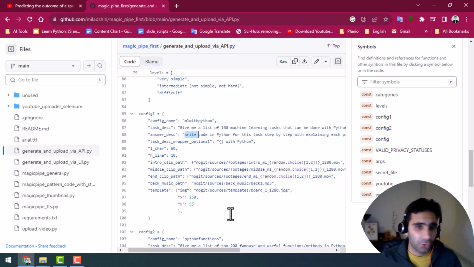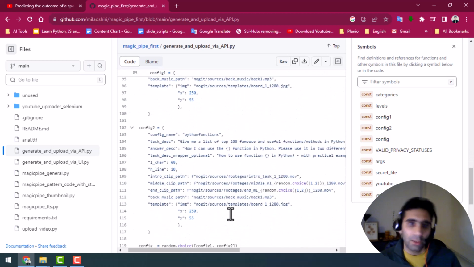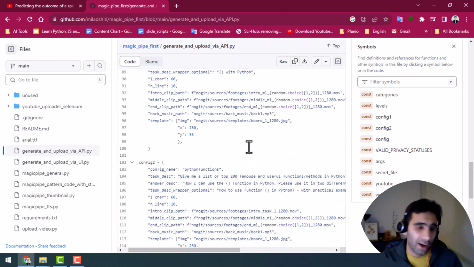And we have other kinds of implementations, like downloading the image, the thumbnail, the image for the background, and this sort of thing.